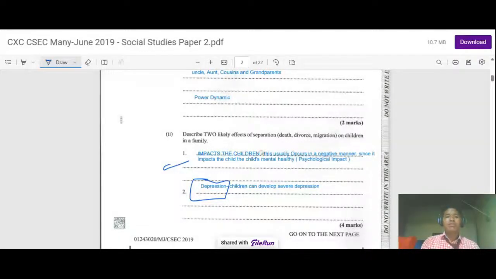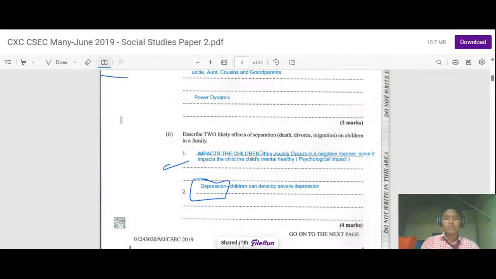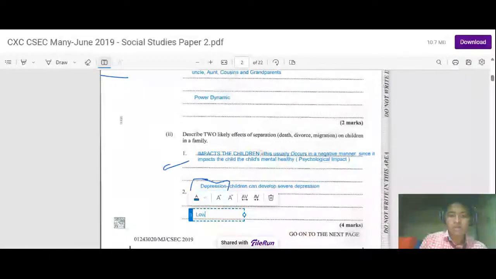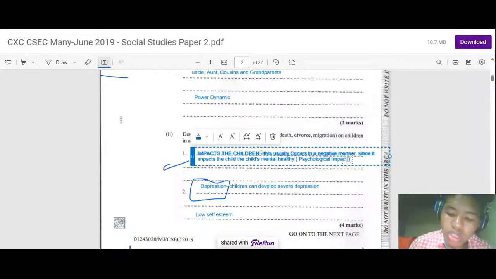Low self-esteem is a relatively good point. So low self-esteem, depression, and psychological impact or trauma.